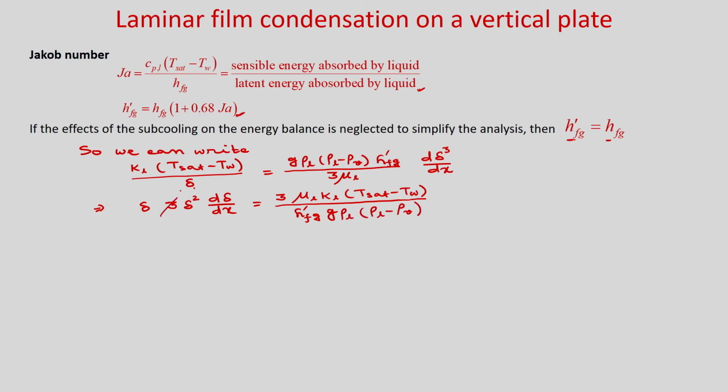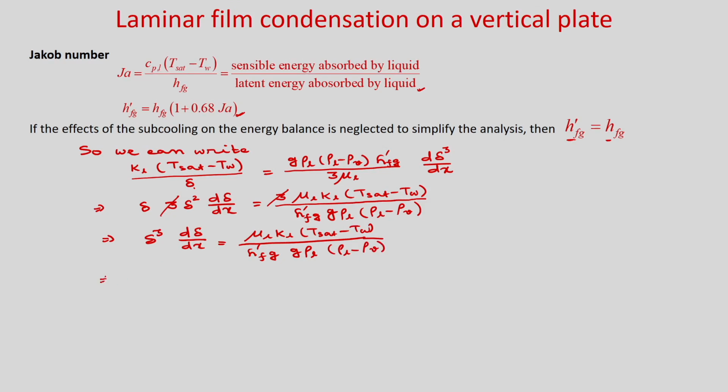So, you can see these 3 will get cancelled. So, in the left hand side you have delta cubed d delta by dx is equal to mu_L k_L (T_sat minus T_w) divided by h'_fg g rho_L (rho_L minus rho_V).